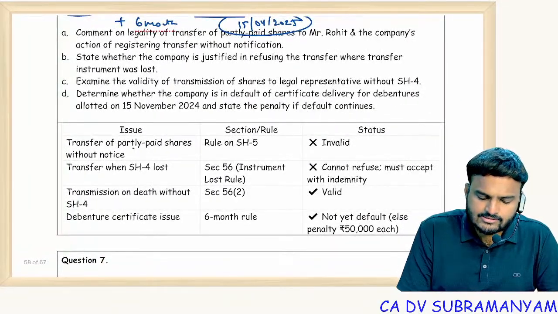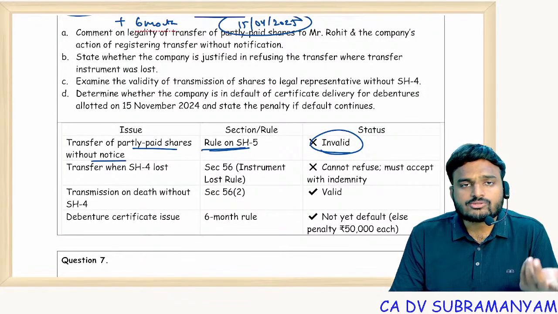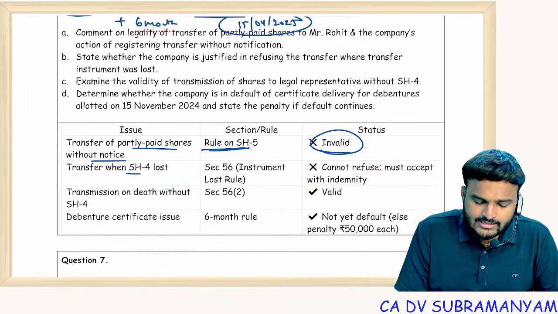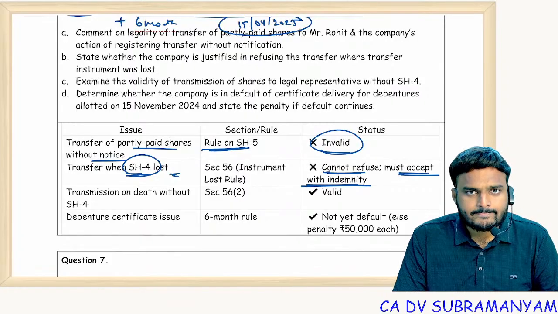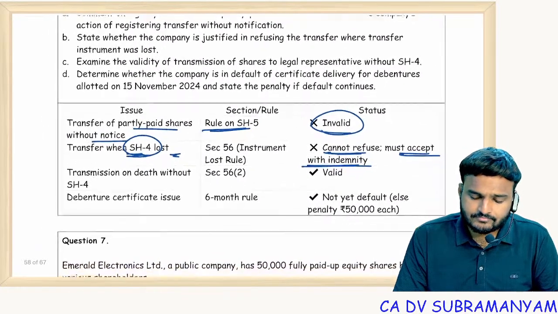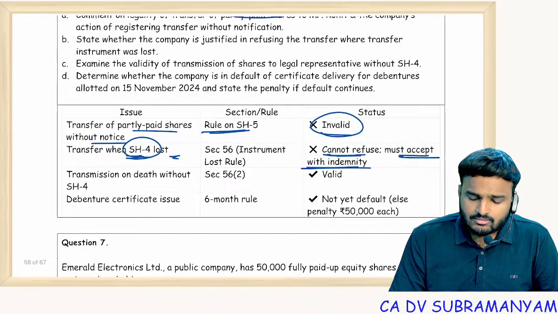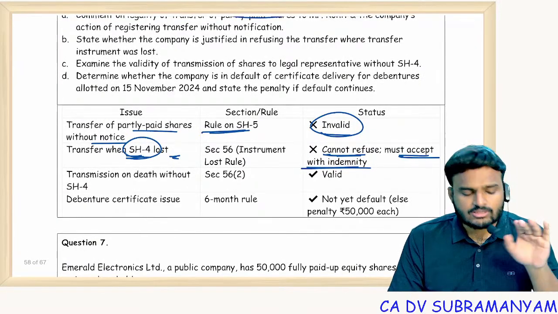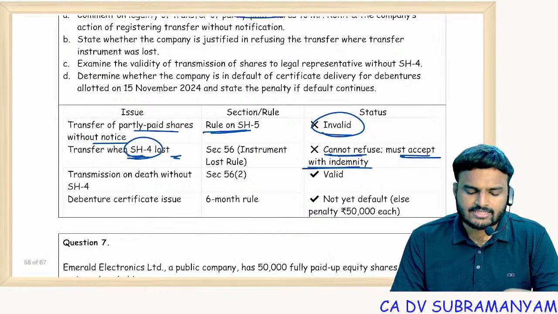First one, transfer of partly paid up shares is invalid because no notice was given to the transferee. Transfer when SH4 is lost: the company cannot refuse and must accept with indemnity. Ask him to furnish an indemnity bond. But of course, I agree there is a mistake on the part of company management, so asking for an indemnity bond is also not required in this case.